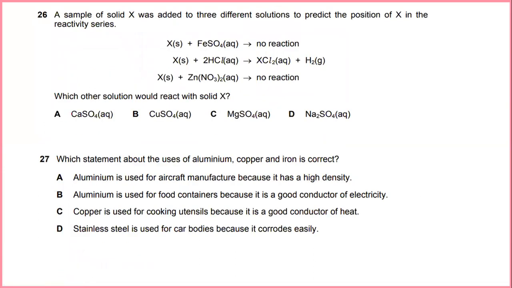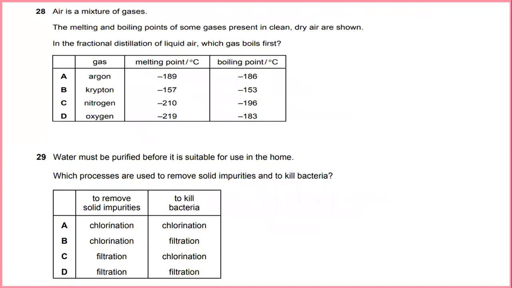A sample of solid X was added to 3 different solutions to predict the position of X in the reactivity series. Which other solution would react with solid X? The answer will be B. Which statement about the uses of aluminium, copper, and iron is correct? Copper is used for cooking utensils because it is a good conductor of heat. 27 would be C.